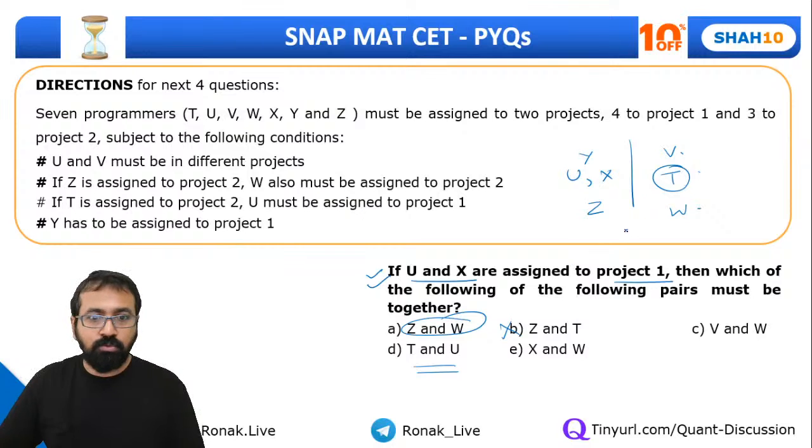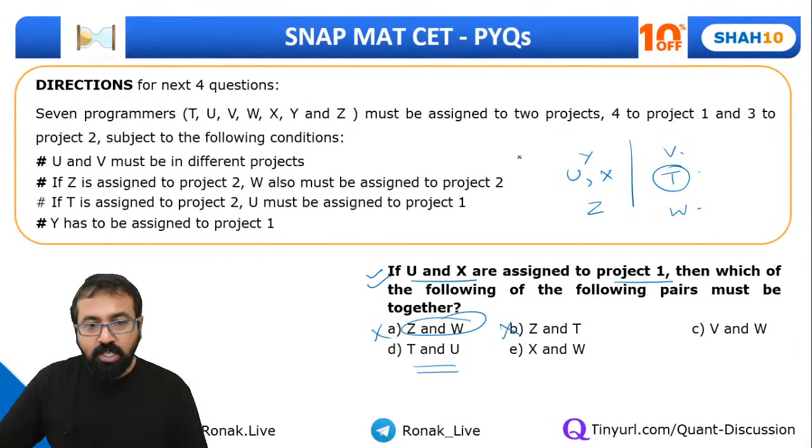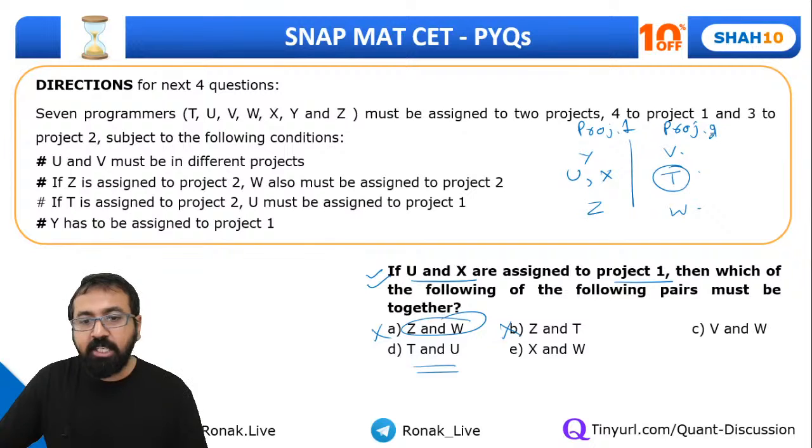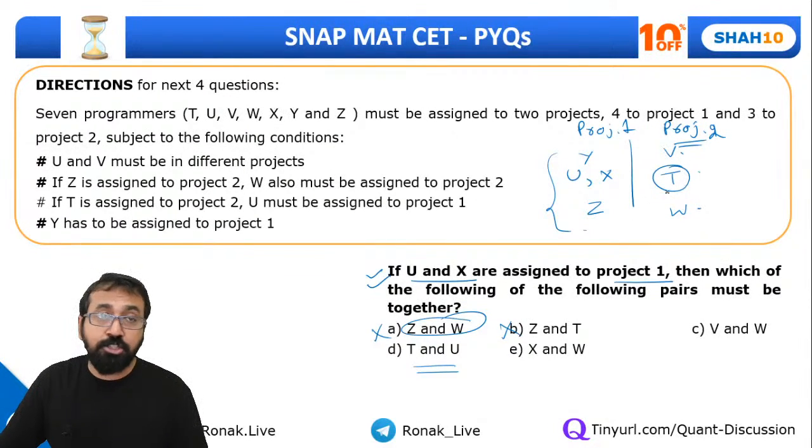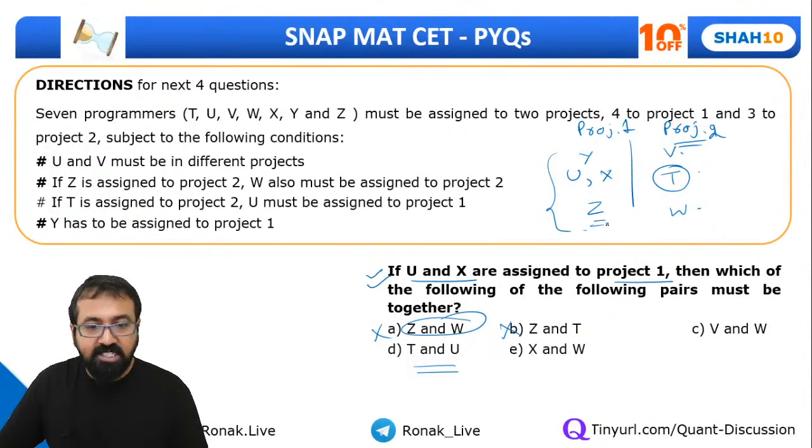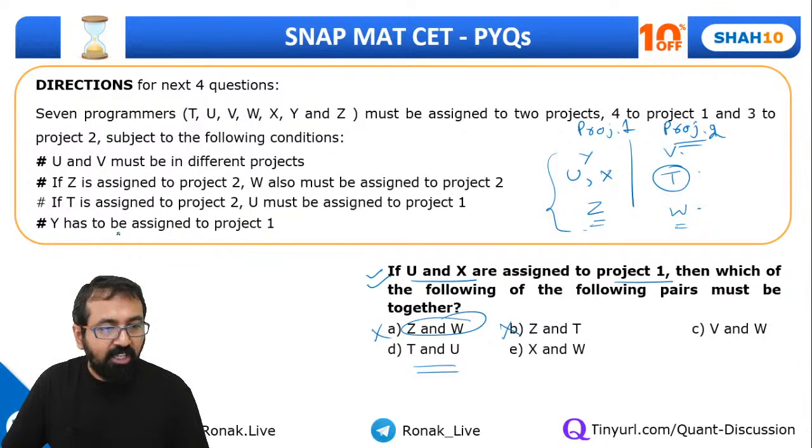Same way Z and W. So Z and W are always together? No, not necessary. See, look at this arrangement. This is project 1 and this is project 2. So I'm trying to eliminate the options. This distribution satisfies all the conditions. U and V are in different projects. If Z is assigned to 2, W must be assigned to 2, but we have assigned Z to 1, so we can assign W to 2. If T is assigned to 2, U must be in 1, that is satisfied. Y has to be assigned to 1. So according to this, this option got cancelled off, this option got cancelled off.